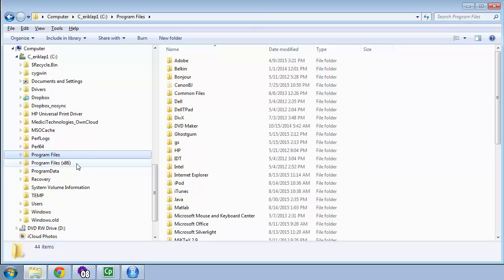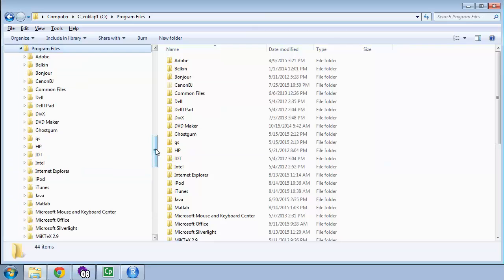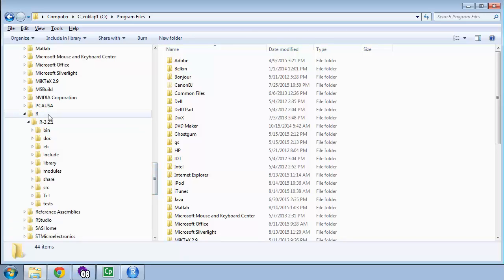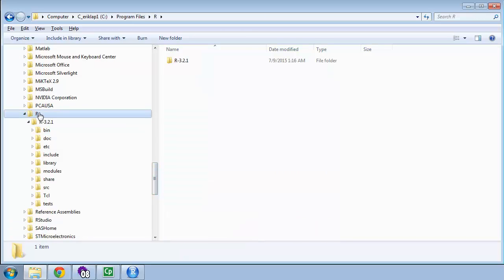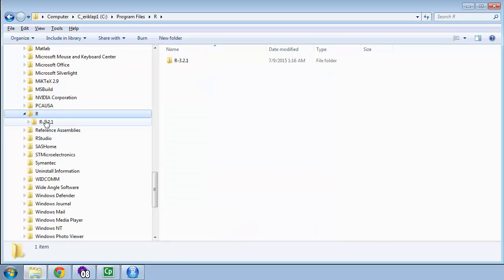Those are under the x86. So go under the folder that's appropriate for you. I have a newer machine, so I run 64-bit code. There is an R folder under there, and for each version of R, there is a subfolder. So there's an R-3.2.1. That's my current version. I'll soon be installing 3.2.2.